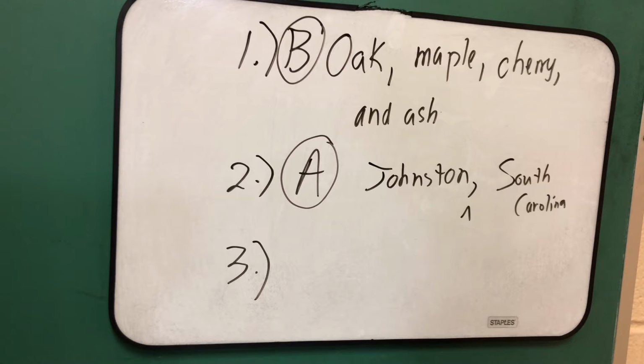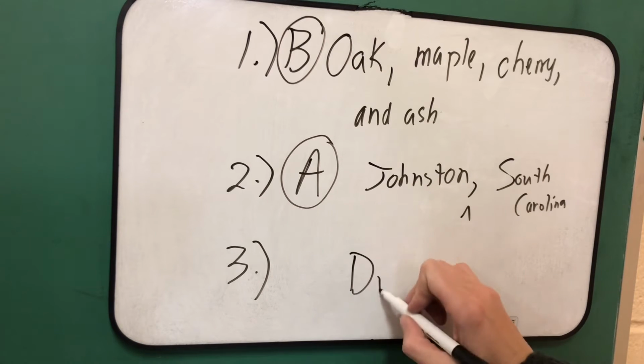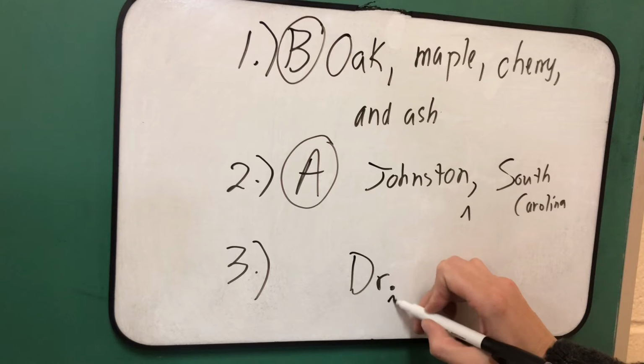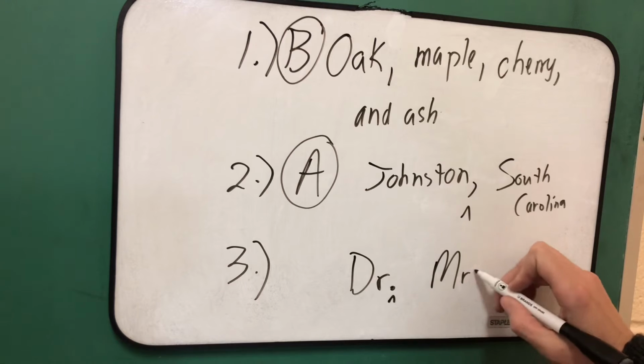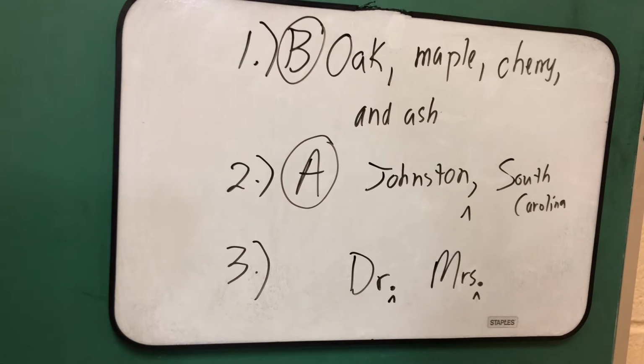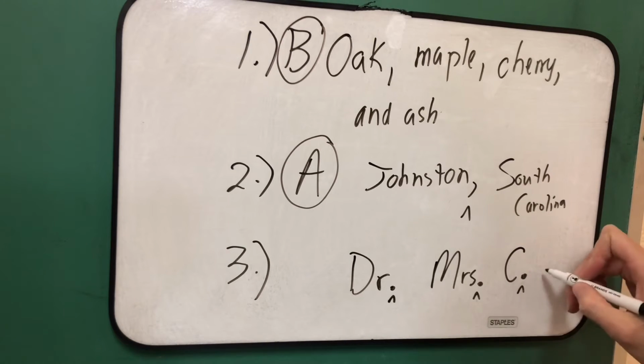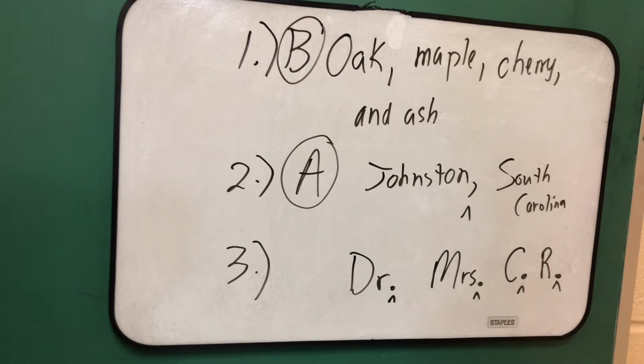Wow, okay, so we know that when we have the word doctor, it needs to have a period. Doctor and Mrs. also need a period. C.R. Jones, because those are initials, we need to put a period after C and after R. Dr., Mrs., and C.R. Jones. So for number 3, letter B is correct. Go ahead and try numbers 4 and 5 on your own. You can pause the video at this time if you need more time.